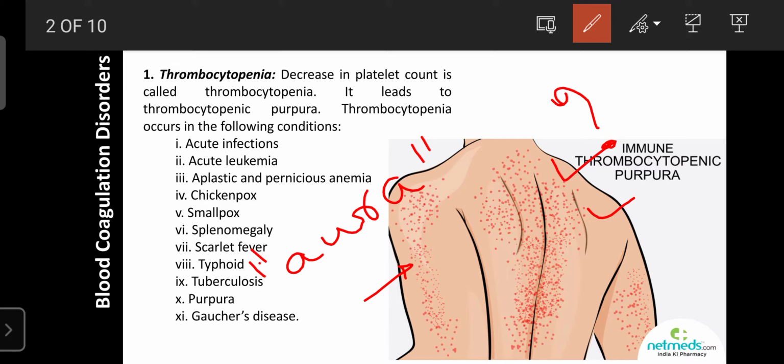Because, as you know, our capillary has a mesh. Our capillary is made up of a mesh. Through the capillaries, oxygen and nutrients can enter from the blood into the cell.